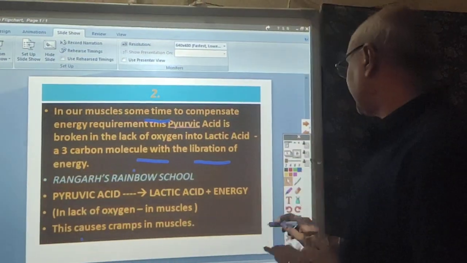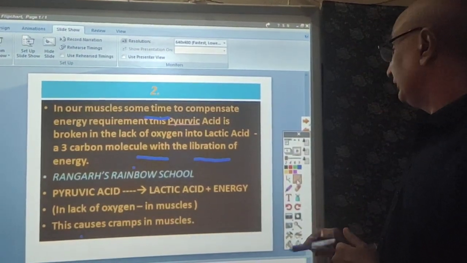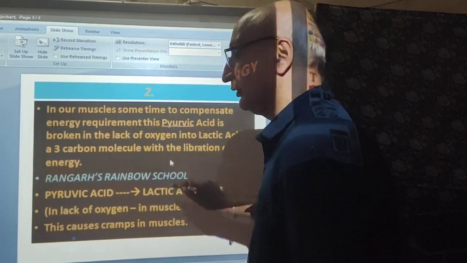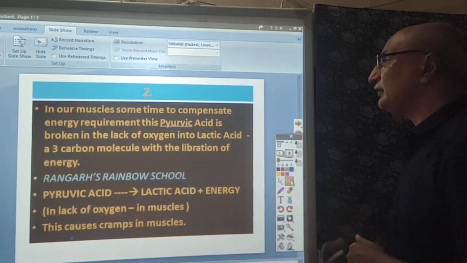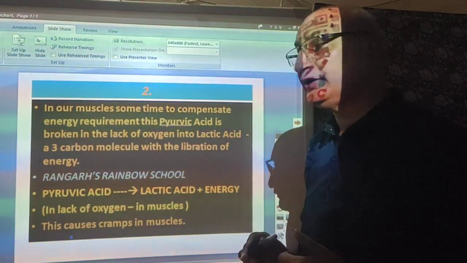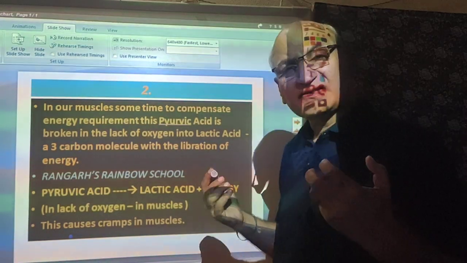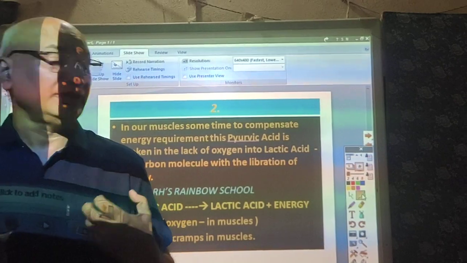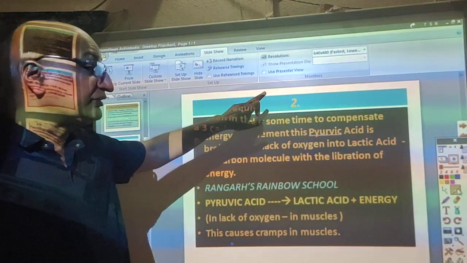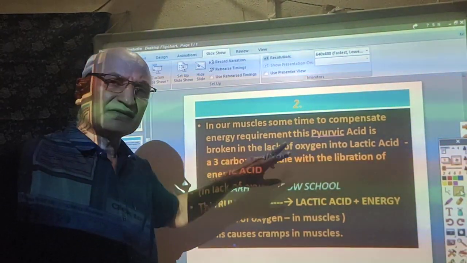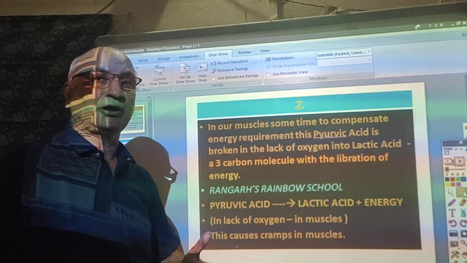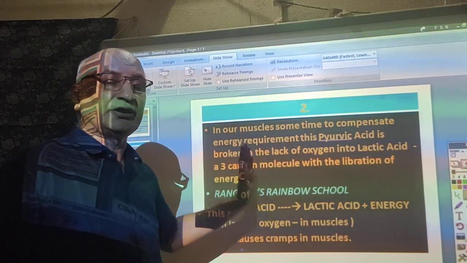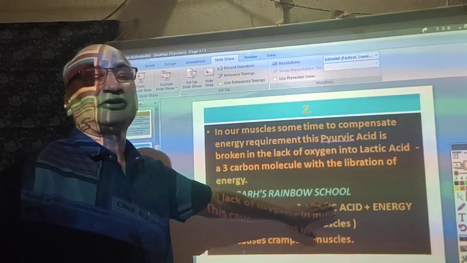Now, the second consequence of this pyruvate is that, as you might have seen, your parents might have complained about muscular cramps. So what are those muscular cramps? Dear students, when our muscle cells require an extra amount of energy, in the deficiency of oxygen in the muscle cells, to give out energy this pyruvate changes into lactic acid.